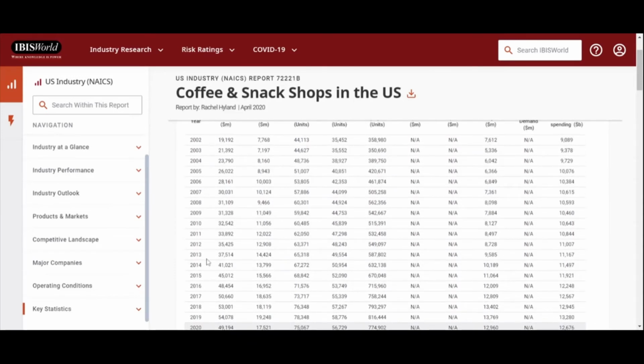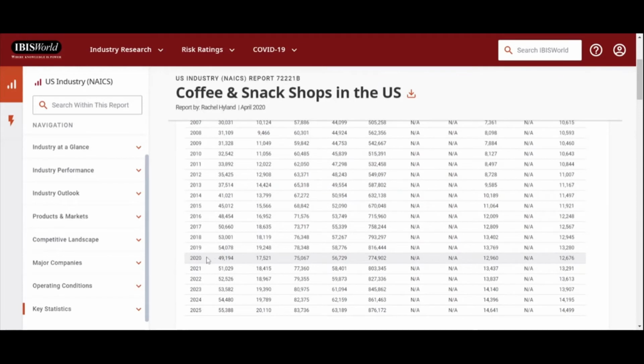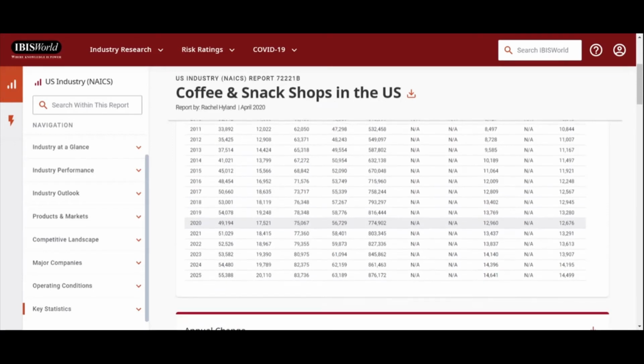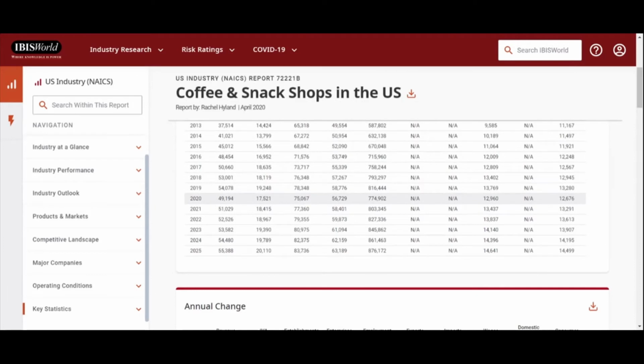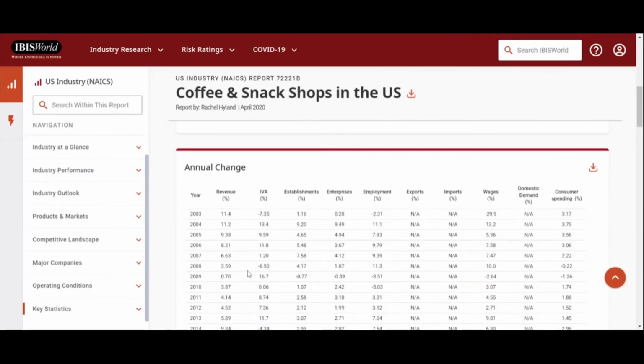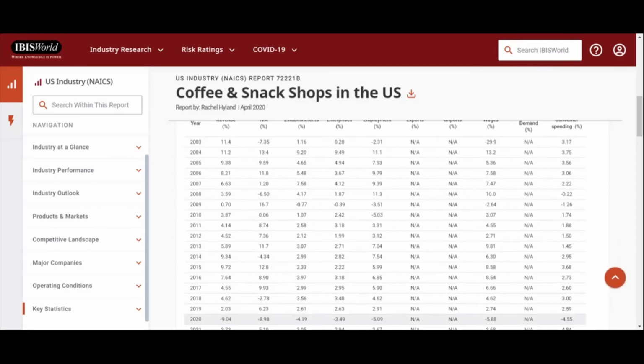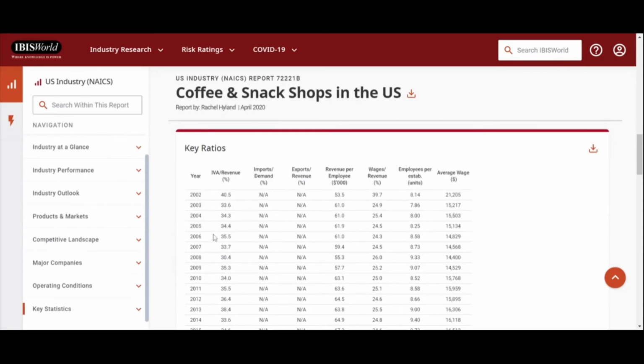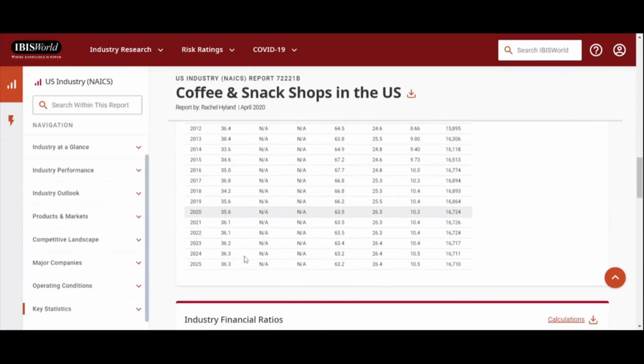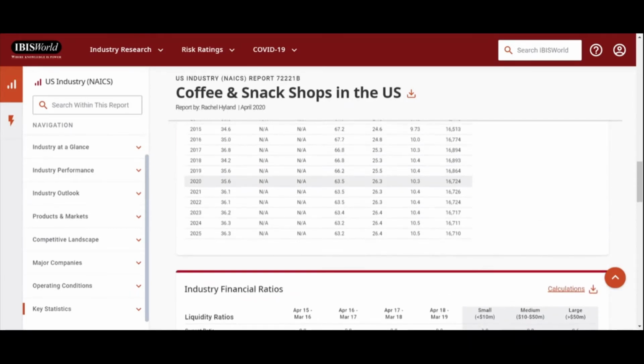But anyway, it gives us past performance. It gives us the current year. And then it does give projections out for 5 years. So we can see how the industry is expected to perform in the next 5 years. And then you can see that also expressed in terms of annual change instead of just raw numbers. And then they also do some ratios analysis down here.